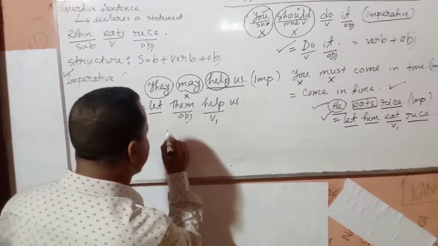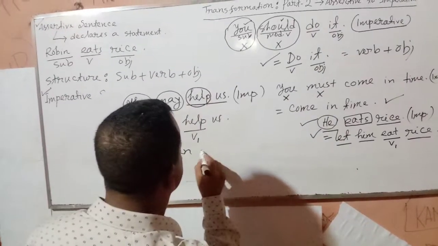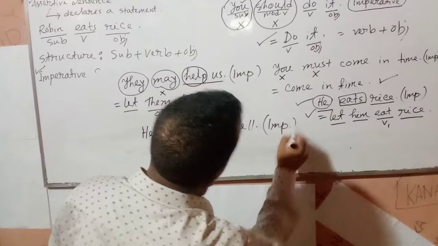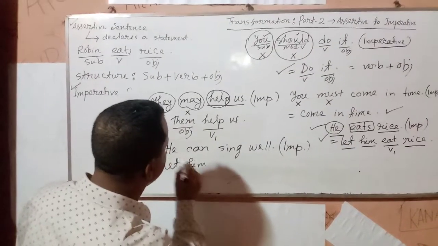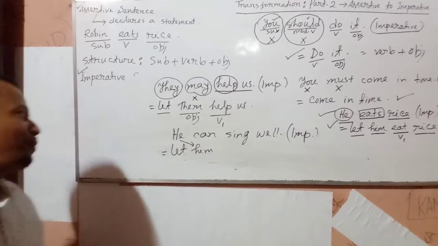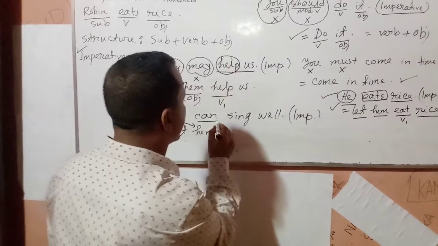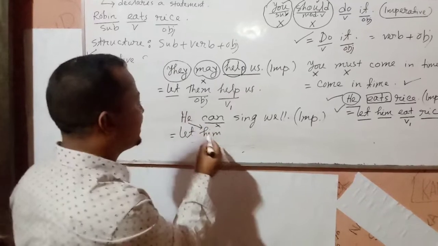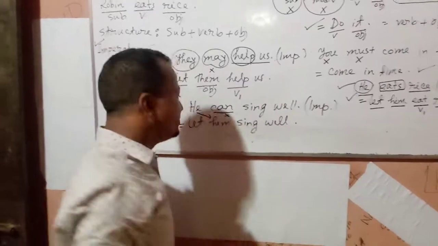We can write another sentence. He can see oil. Imperative. Change this. Then what will you do? You will use let plus the objective form of the subject he, him. Let him. Can is a modal auxiliary verb. Then what will you do? You will have to omit this. Let him see oil. Okay.